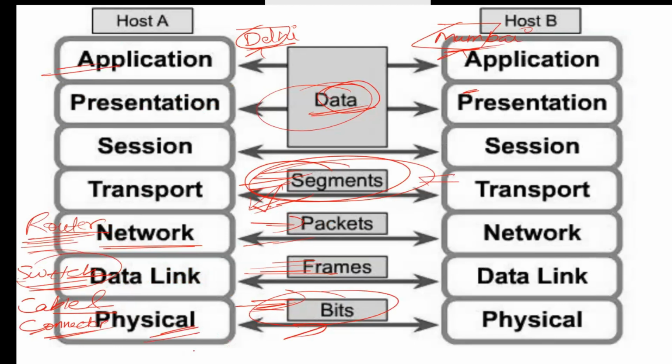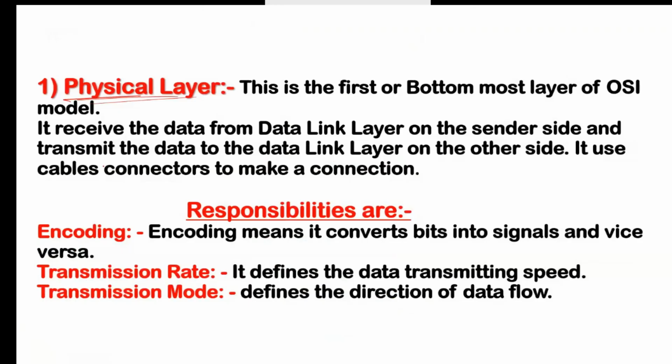When you define the OSI model layers anywhere, the first layer you have to tell is the physical layer. Second is data link, third is network, then transport, session, presentation, and the last layer is application. According to ISO also, this is the first, bottommost layer of the OSI model.